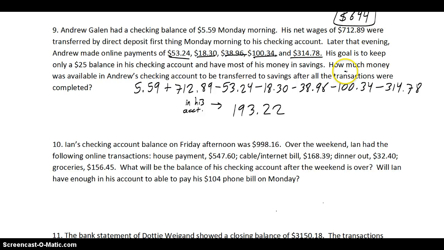But, oh, that's all it's asking. How much money does he have in his account? Oh, okay, that's not all it's asking. I'm sorry. His goal is to keep only a $25 balance. He doesn't want to keep $193.22. He just wants $25, right? So we're going to take out that $25 because that's how much he wants to keep. When you do that, you get $168.22. This is how much he's going to transfer into his savings account because he only cares about having $25 in his account. Okay?